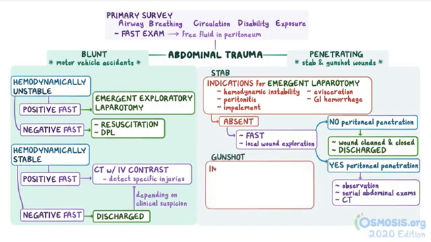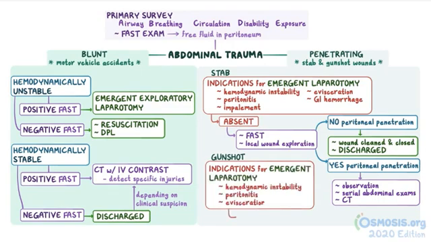As for gunshot wounds, indications for emergent laparotomy include hemodynamic instability, peritonitis, or evisceration. If absent, a CT scan is done to look for peritoneal penetration. Since most gunshot wounds penetrate the peritoneum and cause visceral injury, a laparotomy is usually done.